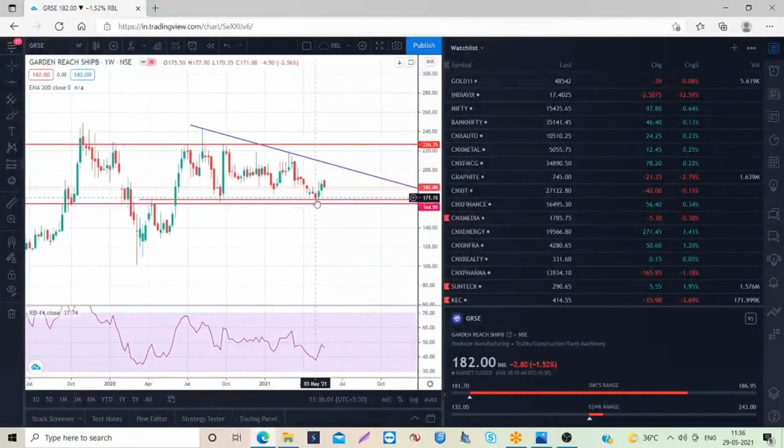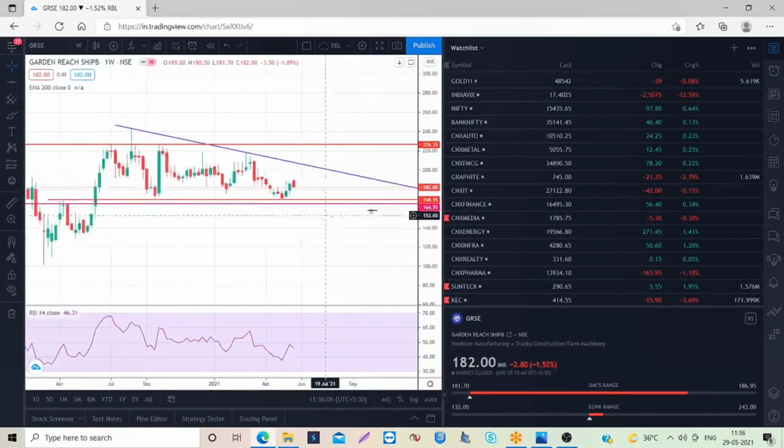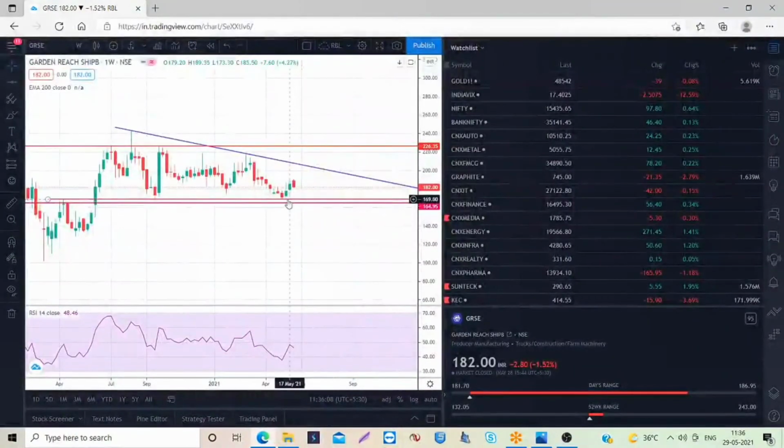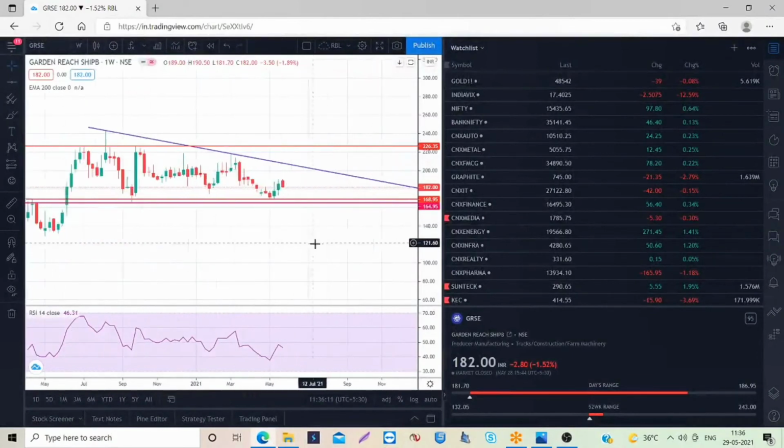So finally we are considering this as a strong support. As long as this support holds, we will hold our positions. We will not exit our positions until it holds this support.